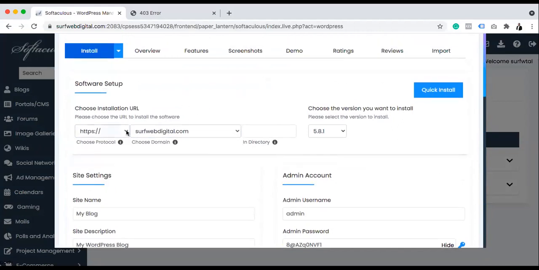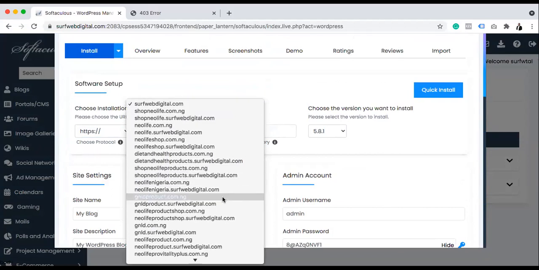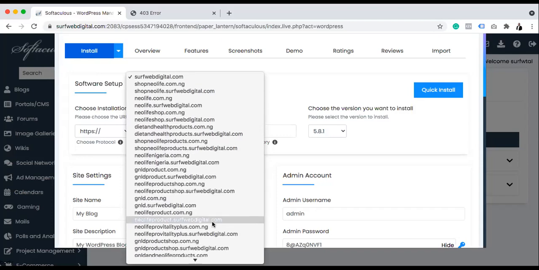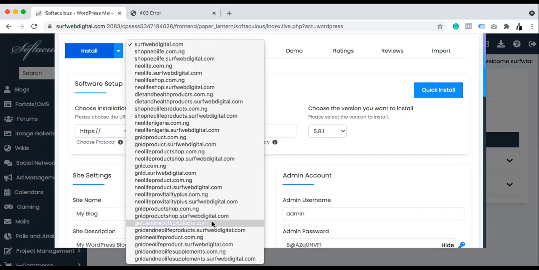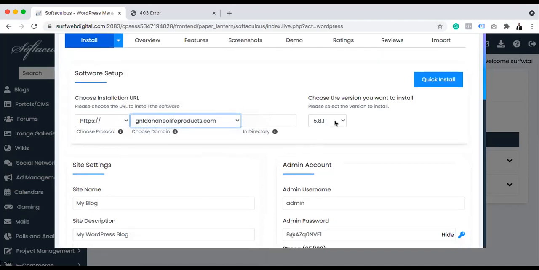So here you select your domain, or if it is an extension, but this one we are not installing into an extension. We are installing to the direct domain. This particular account has so many domains, so we look for the particular domain that we want to use this for, which is the domain that I just created right now. Energy and Neolife products. This hosting is a business account, that's why we have so many. Okay, this is Energy and Neolife products. I'm very sure by the time we're done, you should have pointed to the right server.